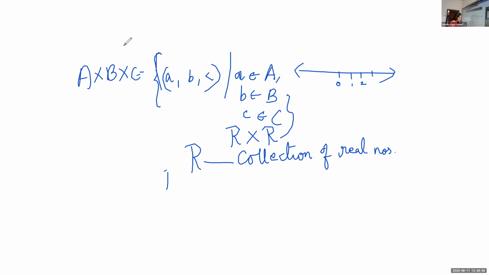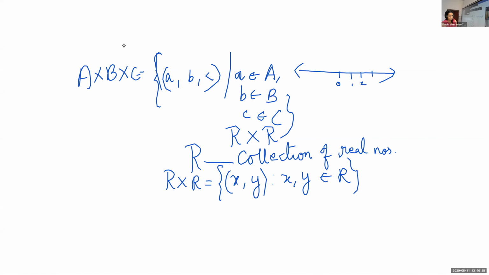What about R cross R? Suppose we are defining the Cartesian product R cross R. R cross R gives the collection of all points in the form (x, y), where x and y belong to R. That means it represents a two-dimensional plane. Last year we learned two-dimensional geometry.